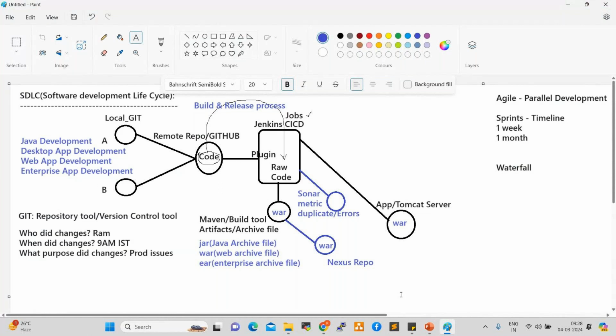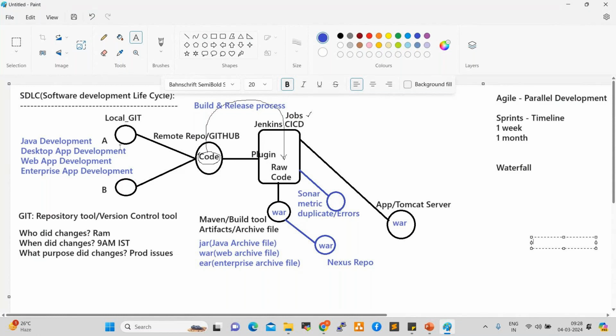The other question someone is asking is what exactly a WAR file, JAR file, and EAR file are. Whatever code the developer develops will be pushed to GitHub. Then Jenkins will take the code, that is raw code. Raw code is nothing but unstructured, unformatted code, in different formats and different pieces. Jenkins forwards that raw code to Maven.